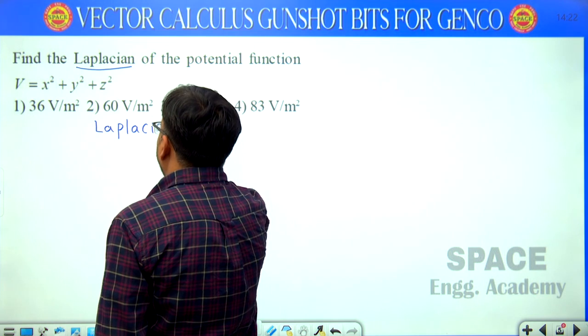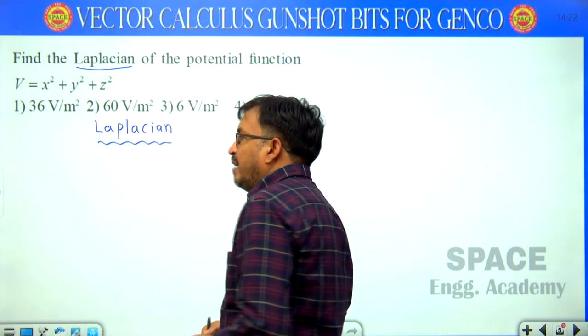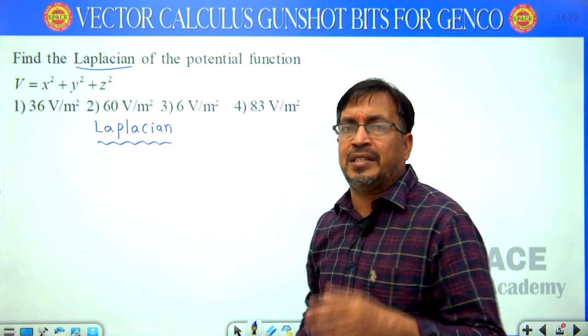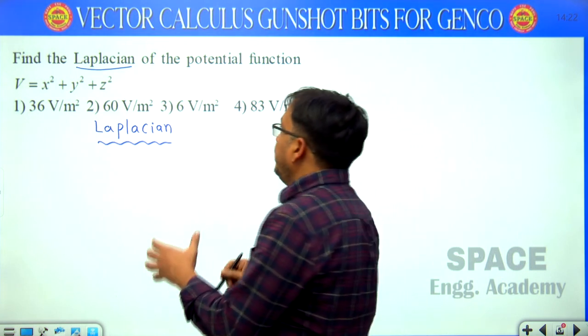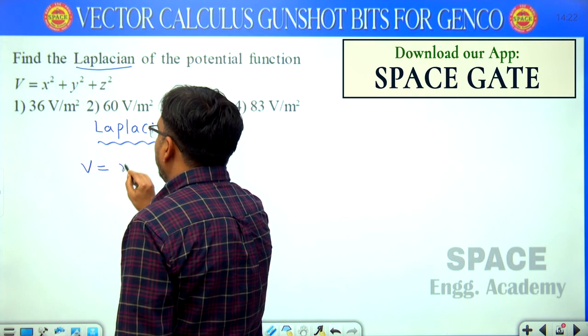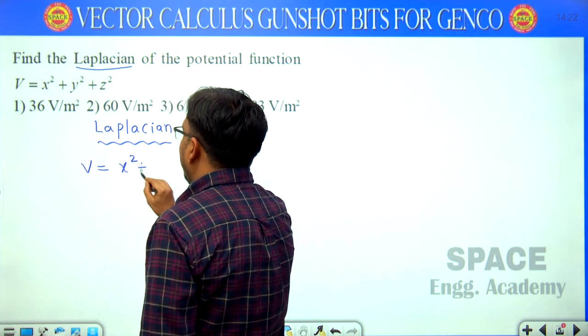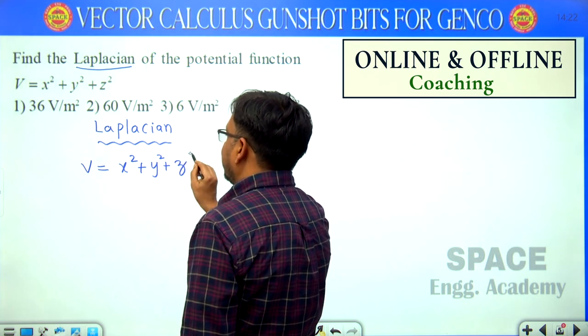So there are 4 operations we are discussing in vector calculus: gradient, divergence, curl, Laplacian. Here in this question, what is the input given? A scalar is given where v equal to x square plus y square plus z square. This is a scalar function.